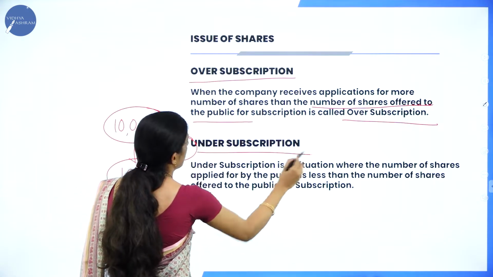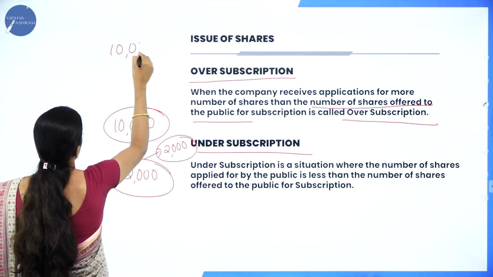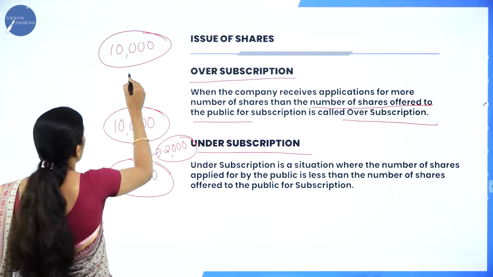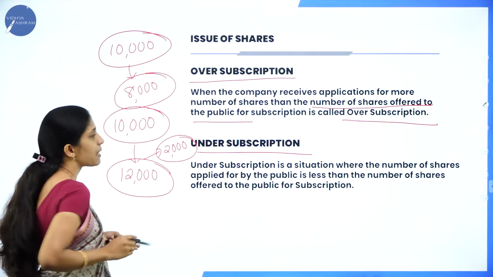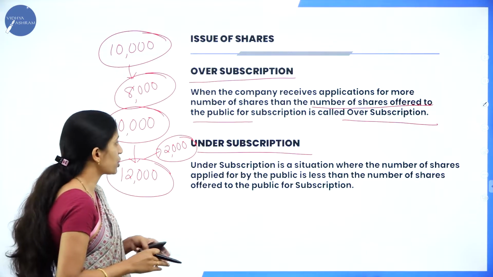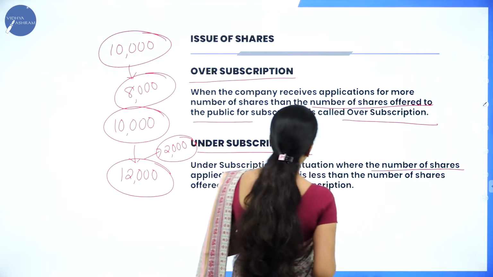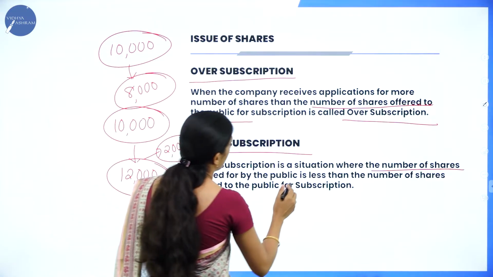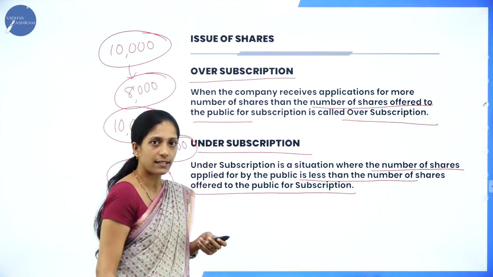In the same way, under subscription. If you see the example, same example, 10,000 shares is being issued to the public for subscription, but only 8,000 shares is being subscribed by the public. So that is known as under subscription. So under subscription is a situation where the number of shares applied for by the public is less than the number of shares offered to the public for subscription.